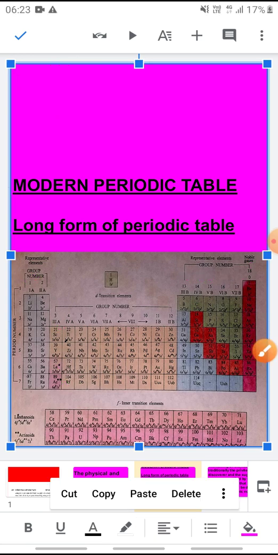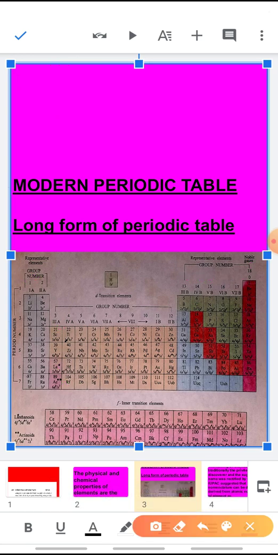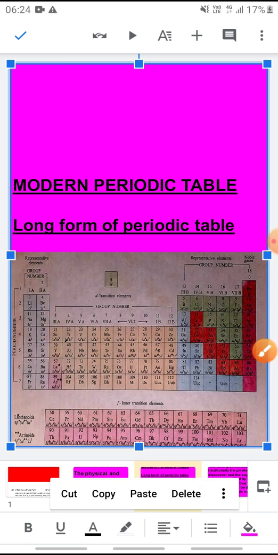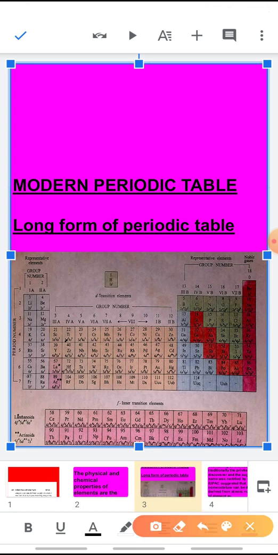Now see children, here the first 2 vertical columns, these are called the S block elements. Why? Because the last electron here enters the S subshell. You all can see the outermost electronic configuration for lithium is 2s1.